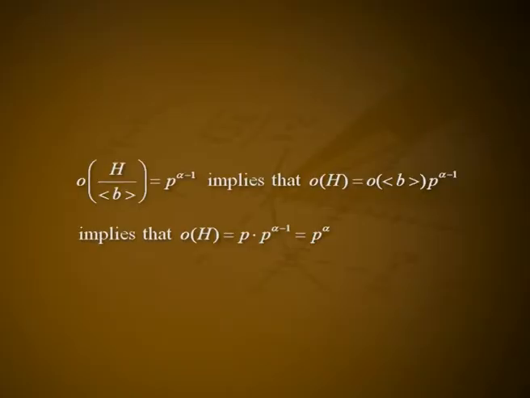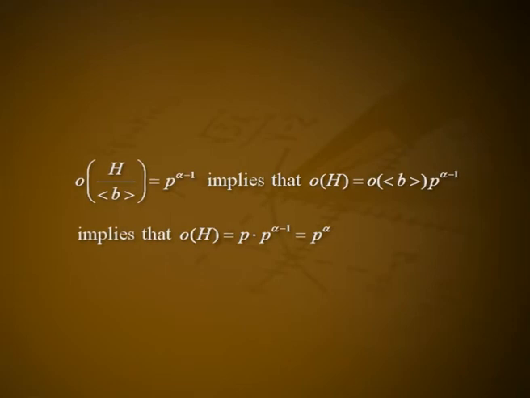Now, the cyclic group generated by B has order p and is a normal subgroup of G. Also, p^(α-1) divides the order of the factor group G over the cyclic group generated by B. So, by the induction hypothesis, G over the cyclic group generated by B has a subgroup H over the cyclic group generated by B of order p^(α-1), where H is a subgroup of G.